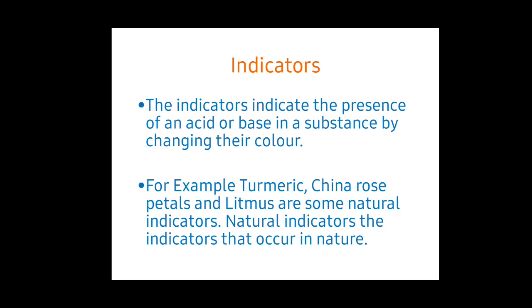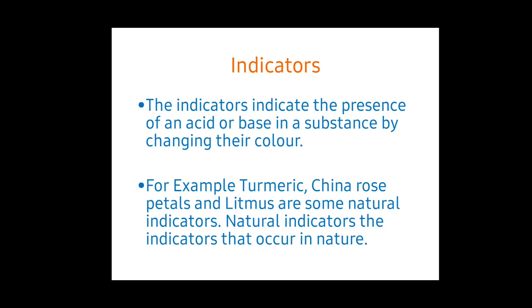How does the indicator determine this? How does it find whether it is acid or base? By changing its color. Generally, an indicator will be in one color. When it reacts with an acid, it changes into some color, and when it reacts with a base, it changes into another color. So, by changing the color, it indicates whether the substance is an acid or a base.